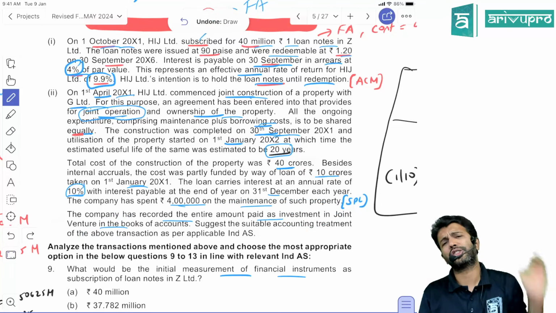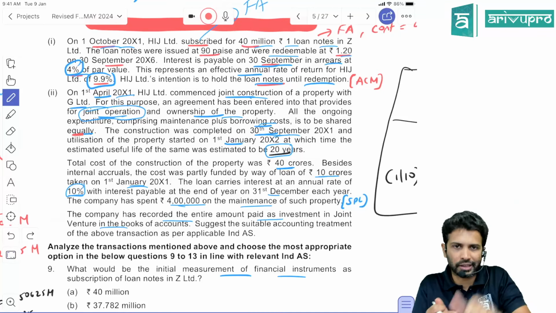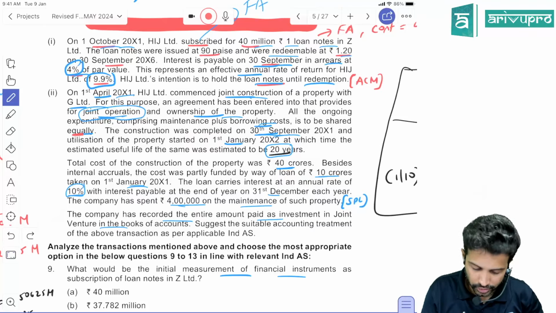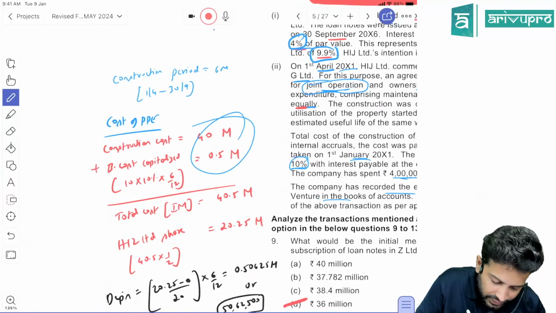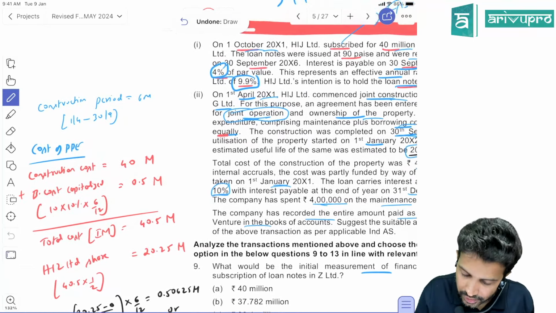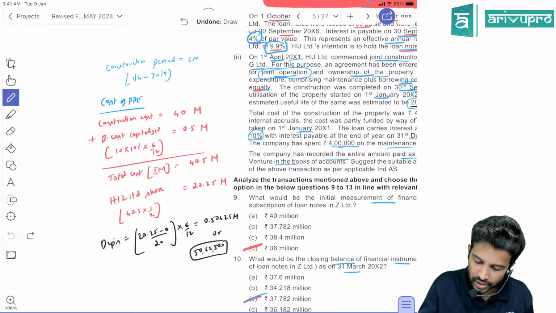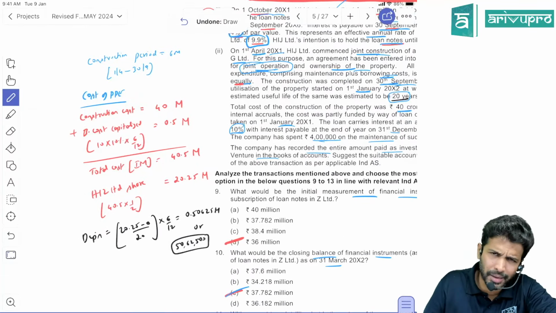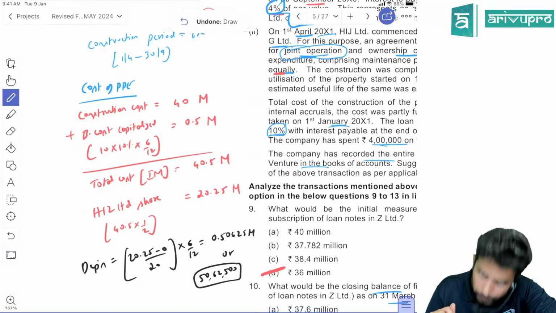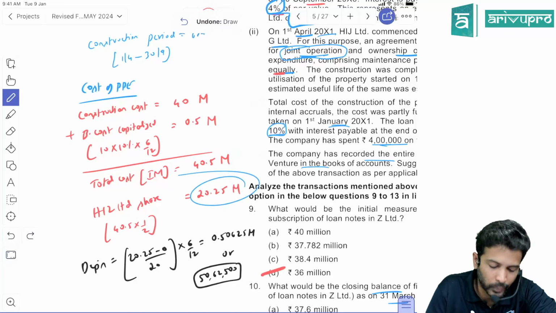Here, they only said it is a joint operation. In joint operation, each venturer will record their share of assets, liability, income and expense in their books. So here one property is constructed, and the total cost of the property adding these two is 40.5. Two venturers are there, HIG and G Limited. Both have to record their share. They've asked the question from HIG perspective. In fact, it doesn't matter. Anyway, equal share. So HIG will show the property in their books at 50% of this value. So 50% of that will be 20.25.